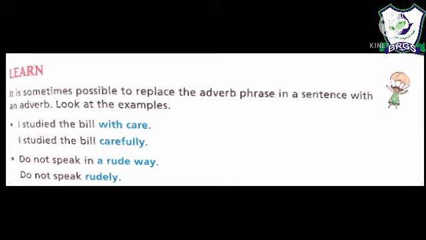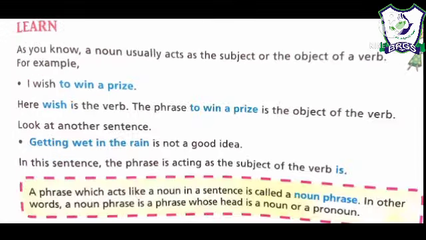Now let us come to the last topic of our lesson, that is the noun phrase. As you can see on page number 187, as you know, a noun usually acts as a subject or object of the verb. So this is the very basic thing that we are learning since we started this grammar of class 6, that a noun or a pronoun, हमारे object और subject क्या होते हैं? It can be a noun or it can be a pronoun. तो हमारे noun usually क्या act करते हैं? As a subject or an object.